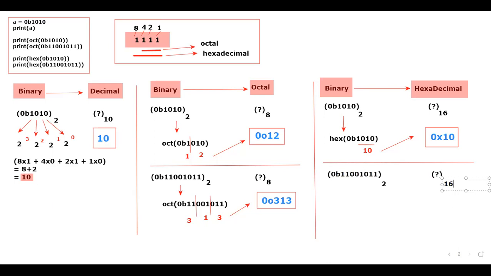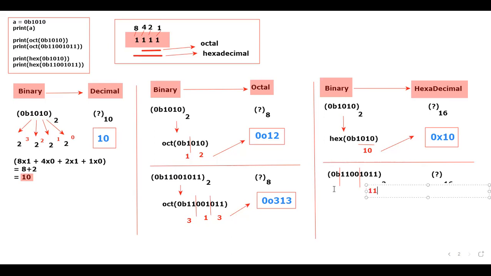How many digits do I have to categorize? 3 digits or 4 digits? 4 digits. Now tell me, look at this table and tell me. What is 1011? 8 2 1. Sir, why have you not taken 4? Because 0 is there. See here, 8 2 1. What is 8 plus 2 plus 1? I want the answer from your side.